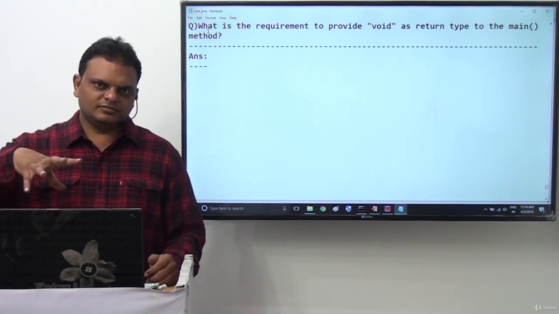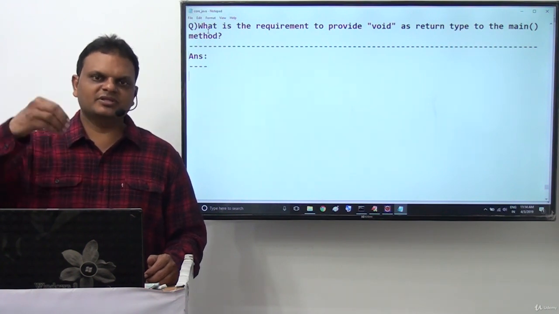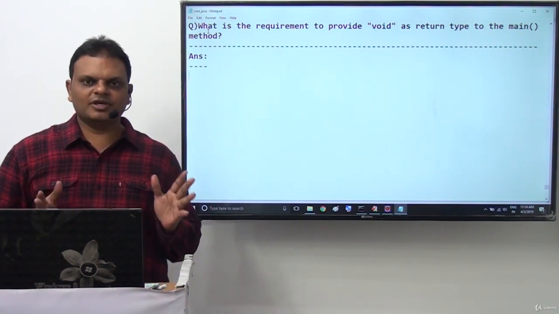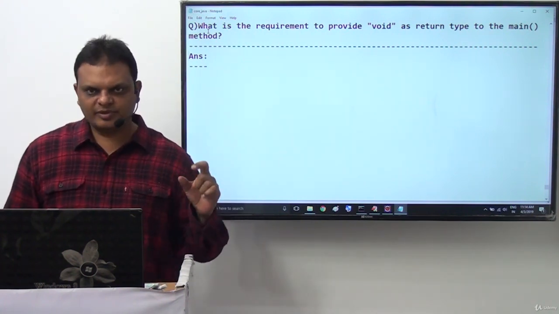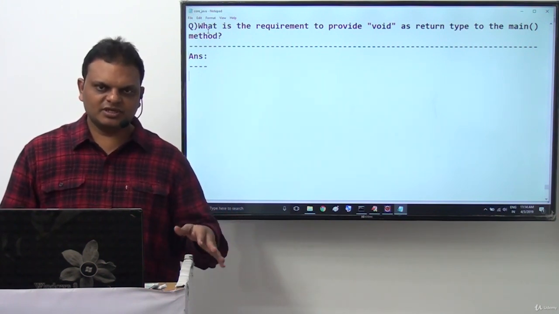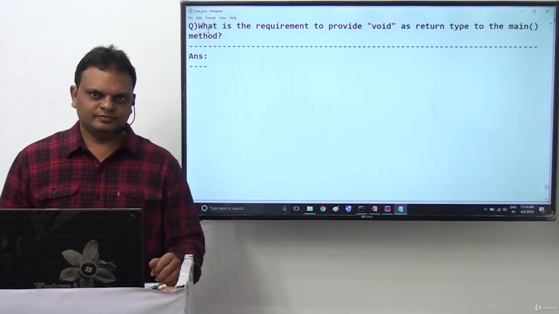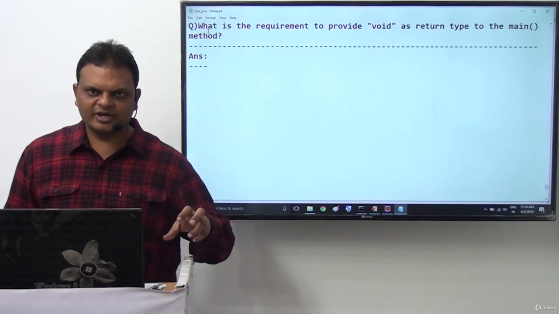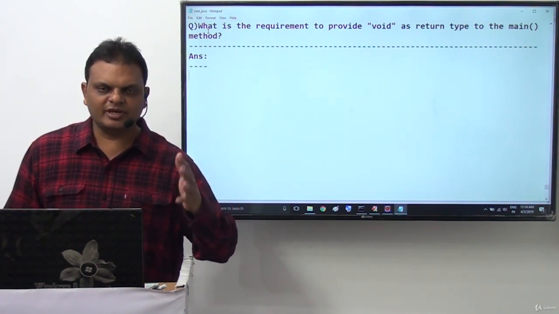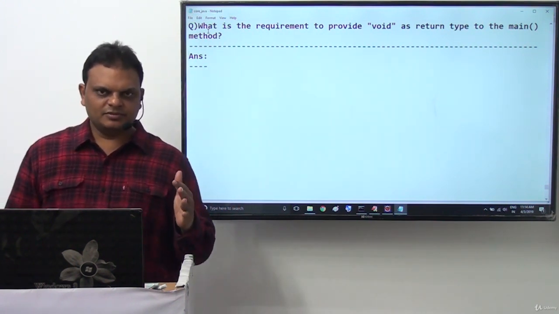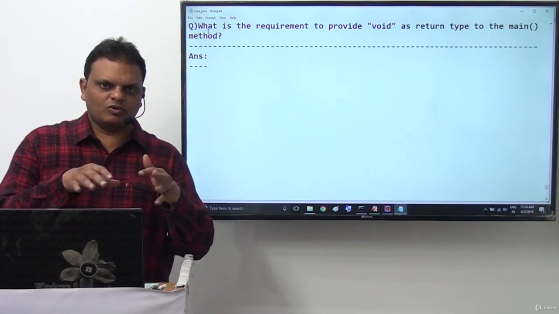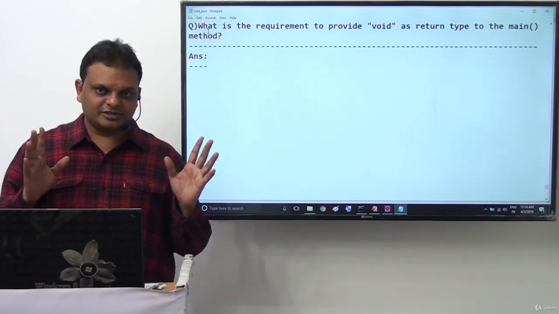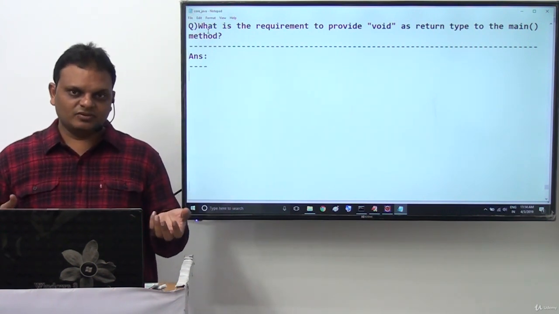Actually, in Java application development, there is a convention. What is that convention? We have to start application logic at the starting point of the main method, and we have to terminate application logic at the ending point of the main method. We are going to write our code right from the starting point of the main method, and at the end of the main method we must terminate. Why is this a rule? Why is this a condition?